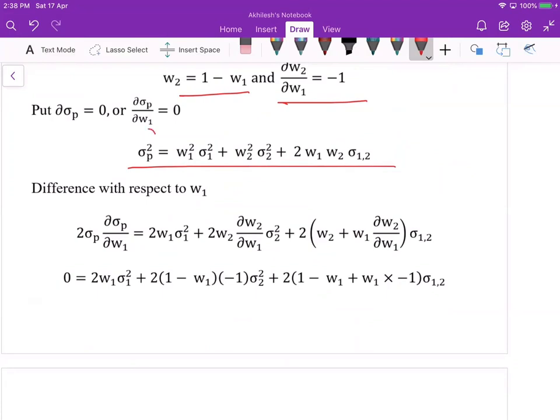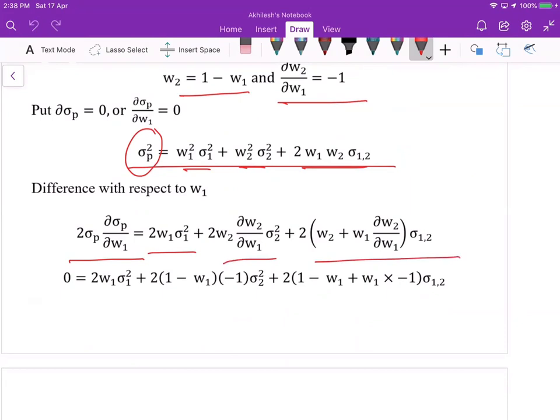You can differentiate 2w sigma square p, 2 sigma p del sigma p upon del w1. Similarly you can differentiate this term, and this term, and you get this much.